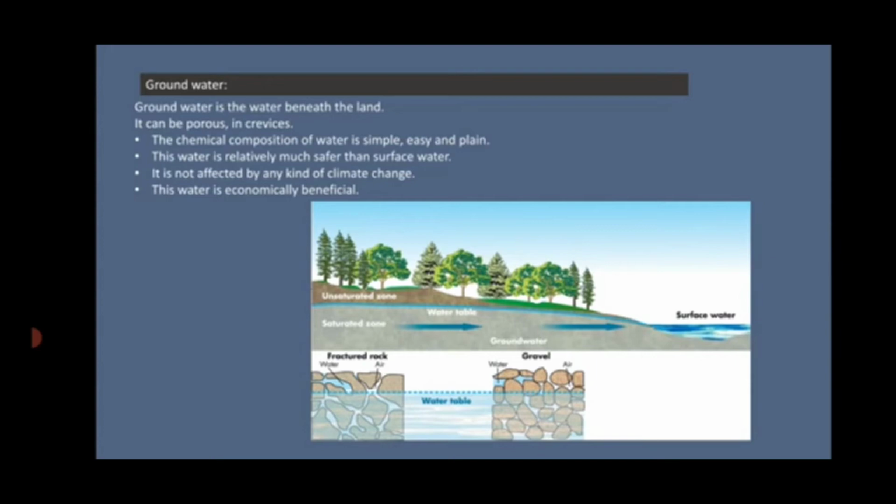Now this water is again relatively much safer than surface water, okay, because it is safe from chemical, radioactive and biological pollution. Then next, since this water is underground, it is not affected much by any kind of climatic change or even drought. Even this water is generally available locally. The means of supply may be available at cheaper rates. So this water is also economically beneficial.